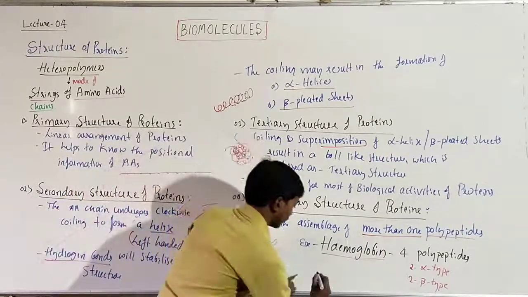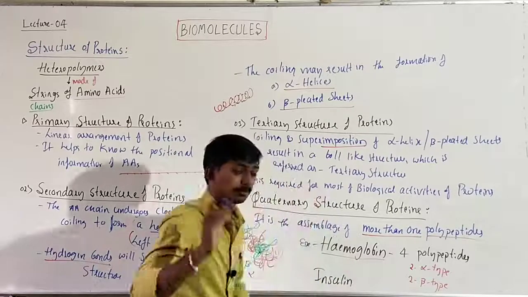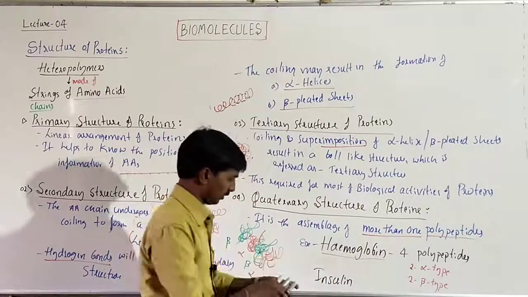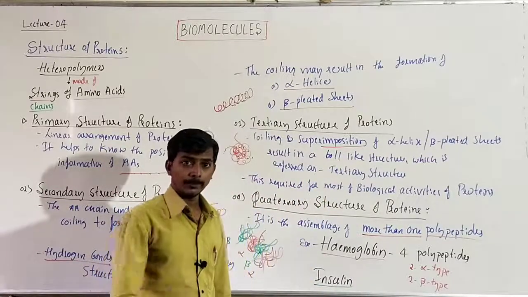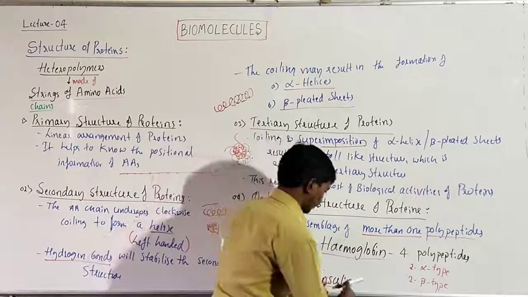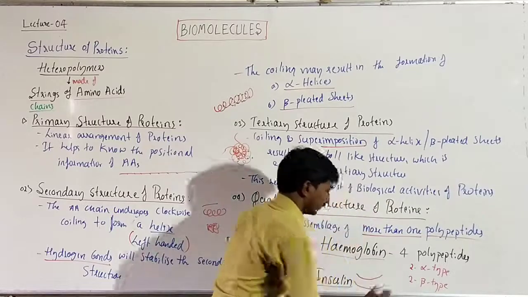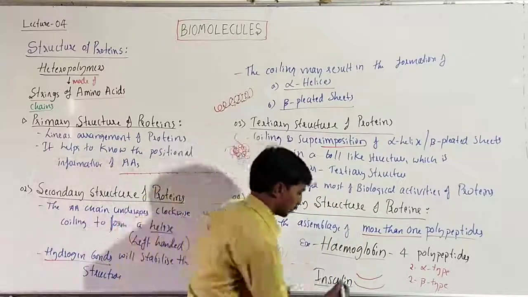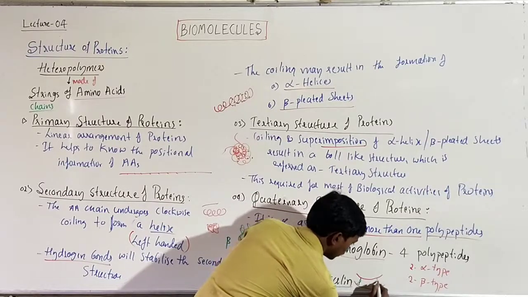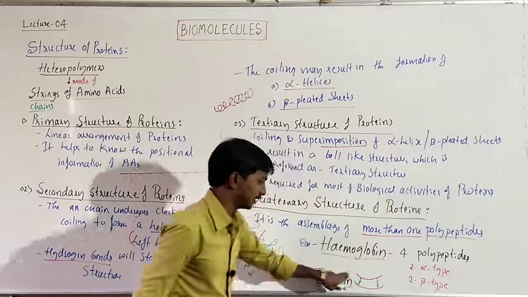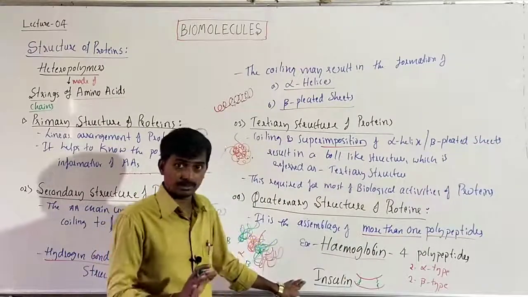Similarly, another example, human insulin. That's also a protein, remember. Hemoglobin is a protein, insulin is a protein. Insulin is made up of 2 polypeptides, 1 polypeptide, 2 polypeptides, right? And the 2 are joined to each other by disulfide bonds. This we'll study in second PU biotechnology. I am just giving it as an example, okay, not for study.